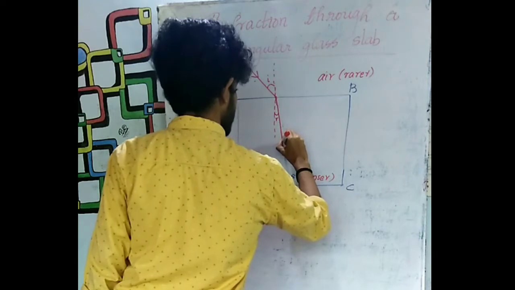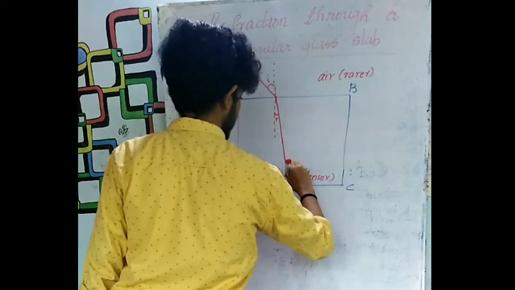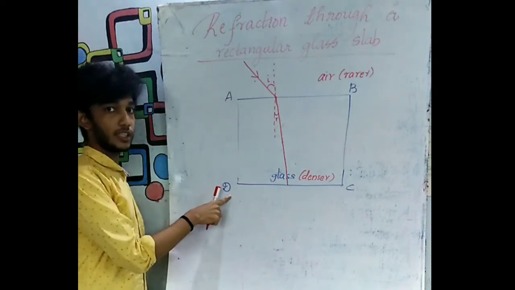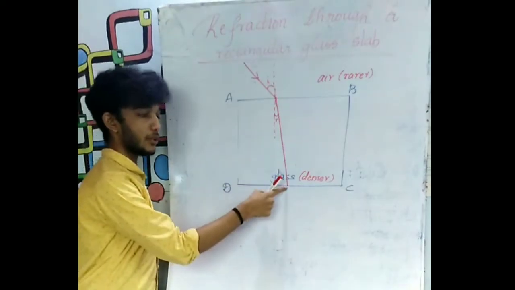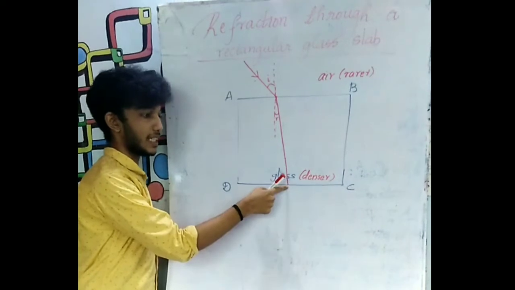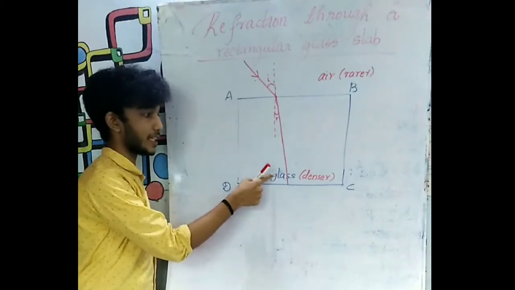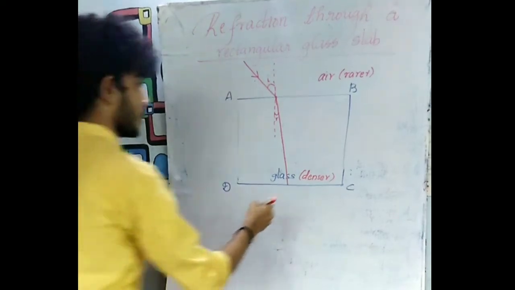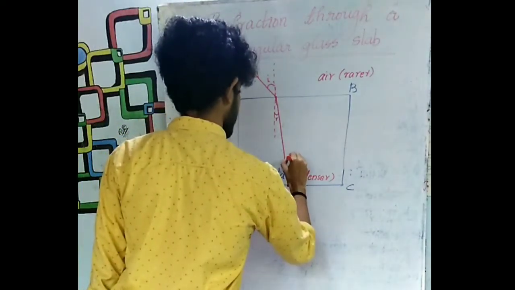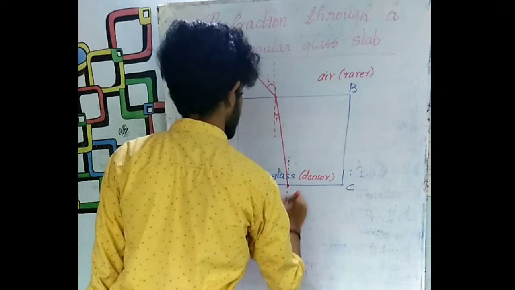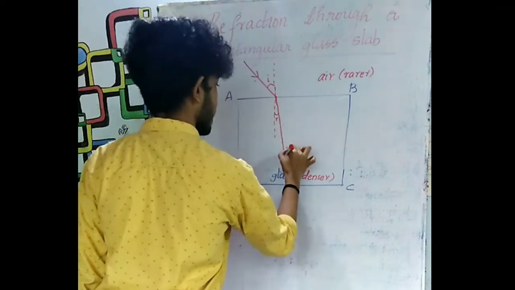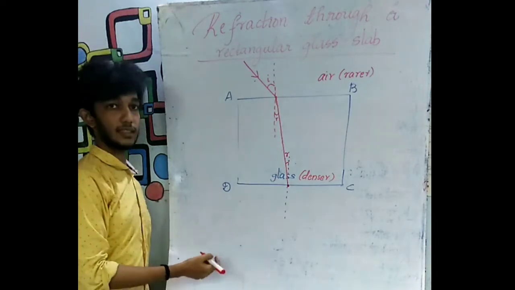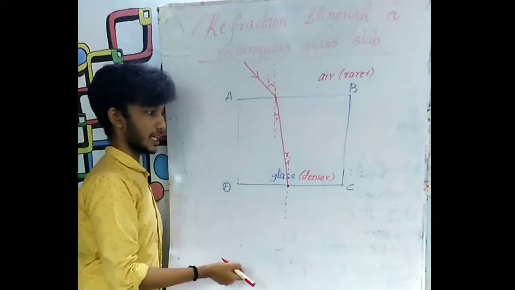And now this ray will go and strike the other surface, surface DC or CD. Now here also what happens? It has again struck the interface separating glass and air. Therefore refraction takes place. Let me draw one normal at the point of incidence to the interface. This angle will be the same as this angle because the normals are parallel. These are alternate interior angles. Therefore this angle will be equal to this angle.